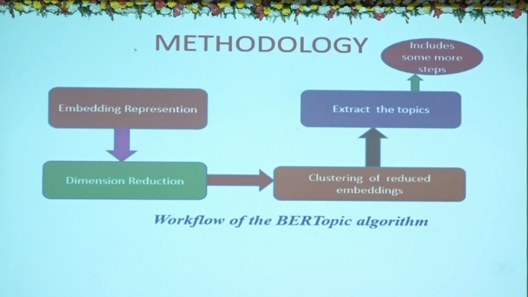This is the methodology of BERTopic. Initially, the input, which is our corpus, will be given. In step 1, it will be represented in the form of embedding vectors.